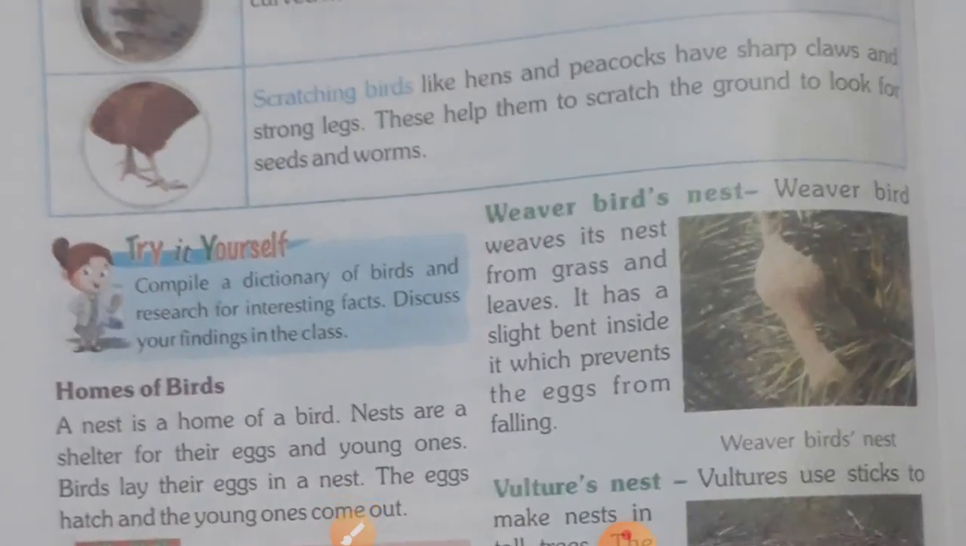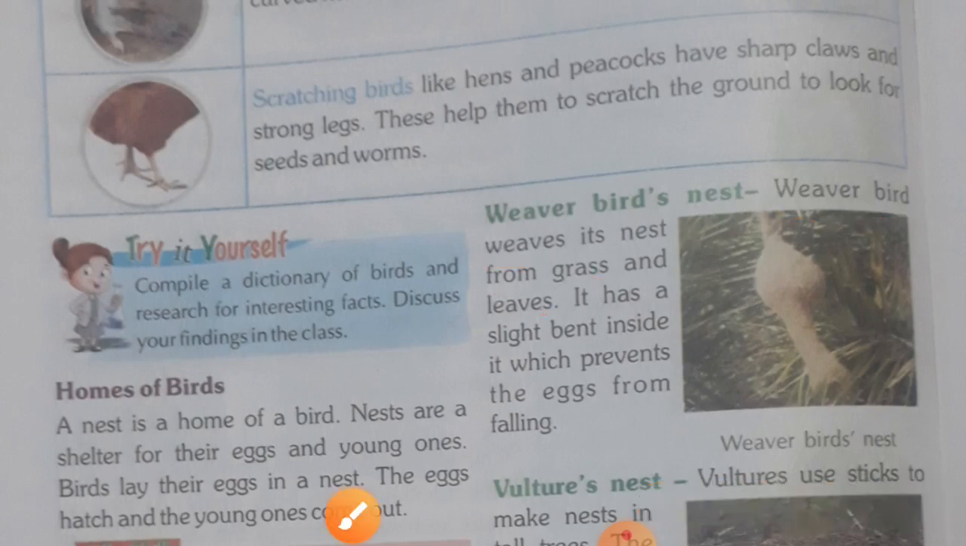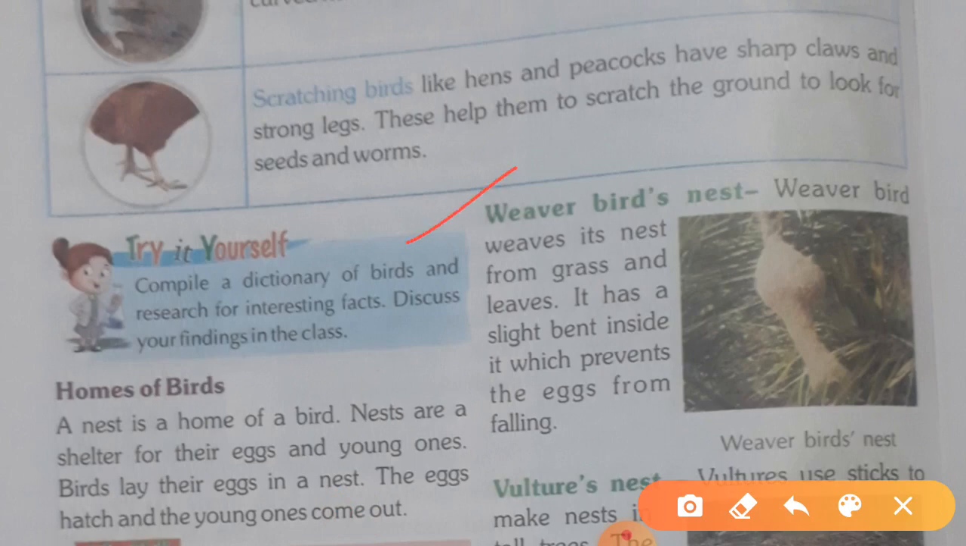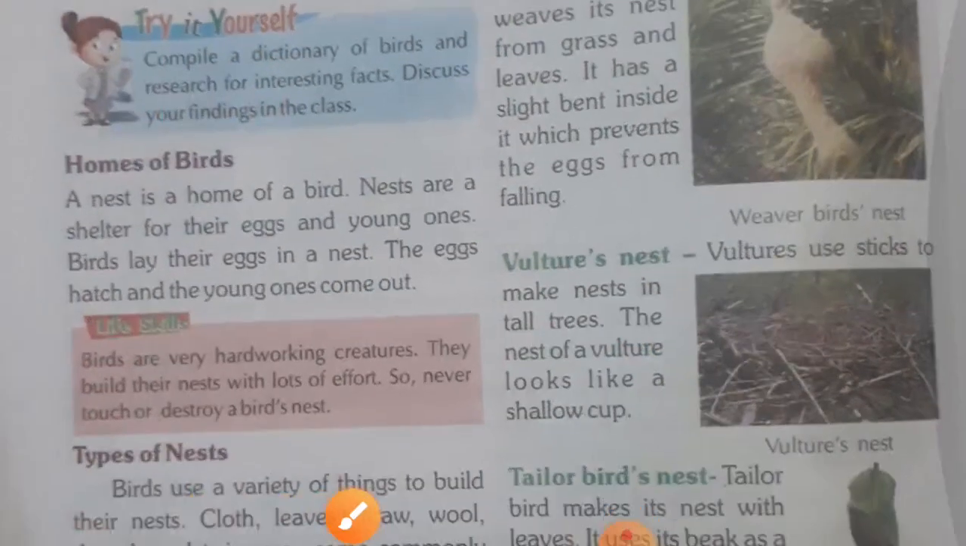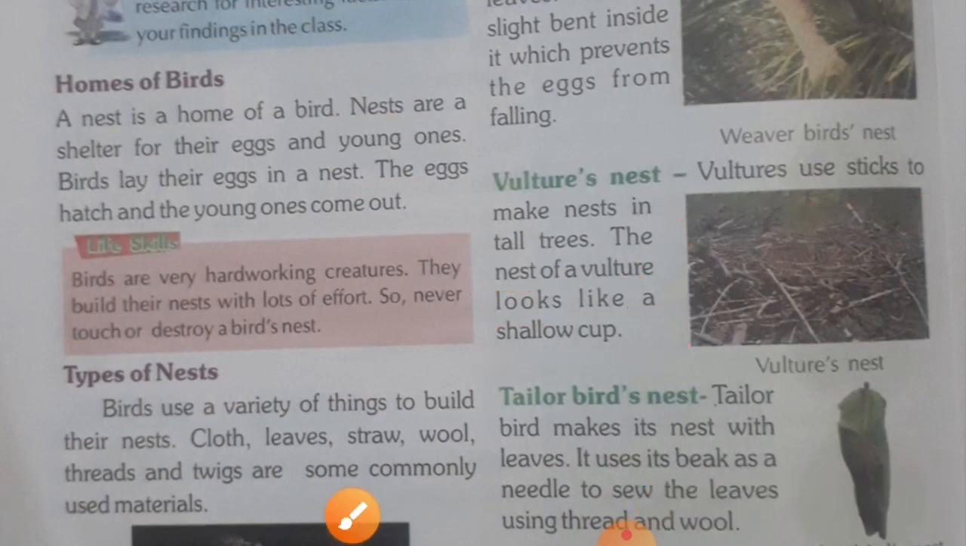Now come here. Weaver bird nest. Weaver bird weaves its nest from grass and leaves. It has a slightly bent inside it which prevents the eggs from falling. Okay, so weaver birds, how do they build their nest? With the help of grass and leaves. Now vulture nest. Vulture uses sticks and makes its nest on a tall tree. The nest of the vulture looks like a shallow cup. Okay, so vulture is using sticks to make their nest.